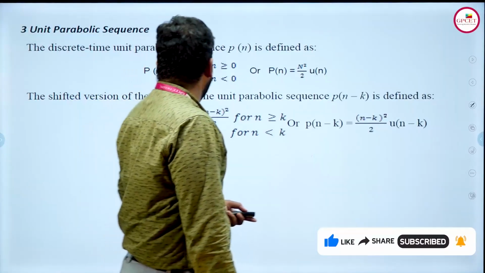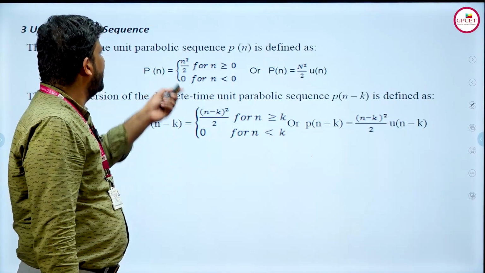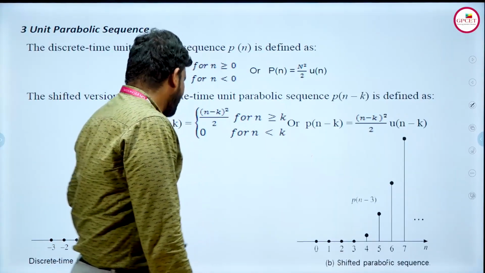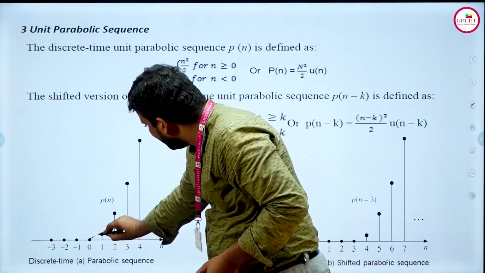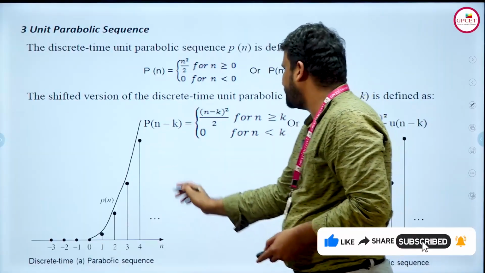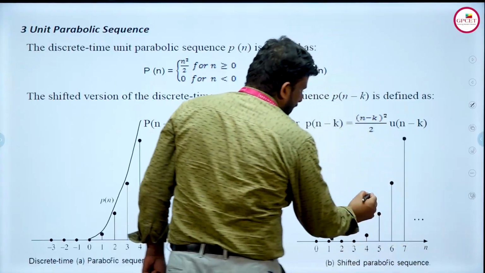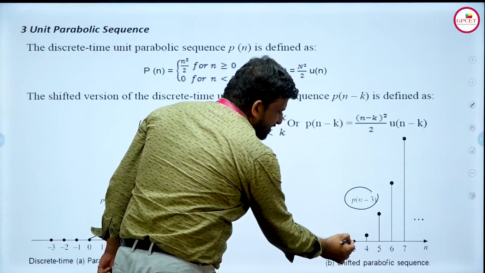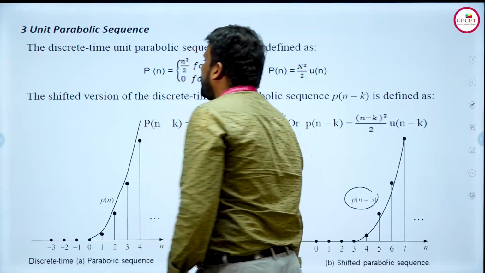The third one is the unit parabolic sequence, and the condition is p of n is equal to n squared by 2 for n greater than or equal to 0, and it is represented like this. You can see here, this is the discrete parabolic, it will be in the form of a parabola. And the shifted version means p of n minus k. For example, he has taken p of n minus 3, 3 times shifted, that means the value starts at 4, and it is the shifted version of the parabolic sequence. So this is the unit parabolic sequence.